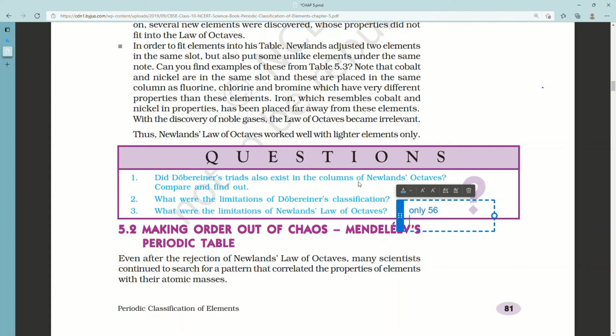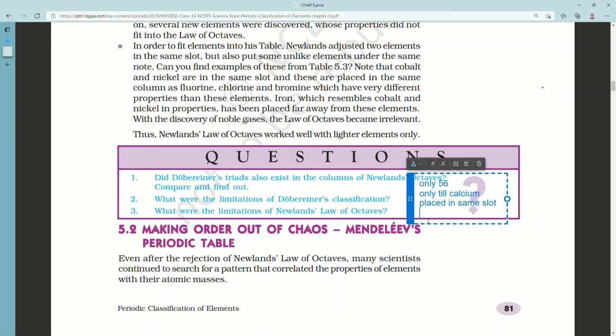Example, halogens were grouped with some metals like cobalt, nickel and platinum. Third, Newlands' law of octaves held true for only up to calcium. Elements with greater atomic masses could not be accommodated into octaves. And fourth, the elements that were discovered later on could not fit into the octave pattern. These were the limitations of Newlands' octaves law.